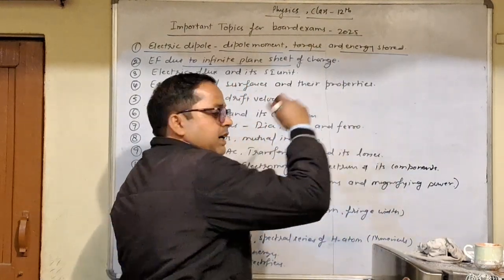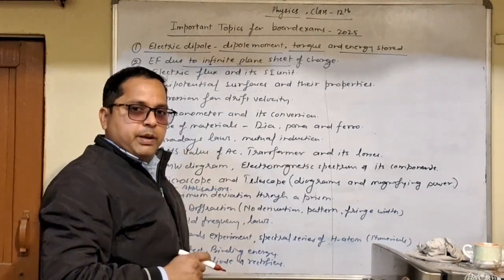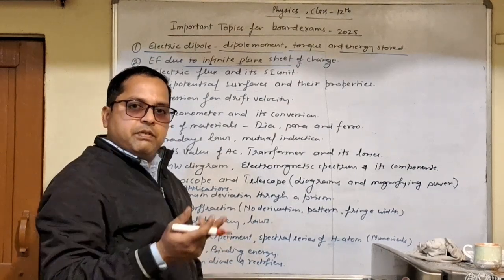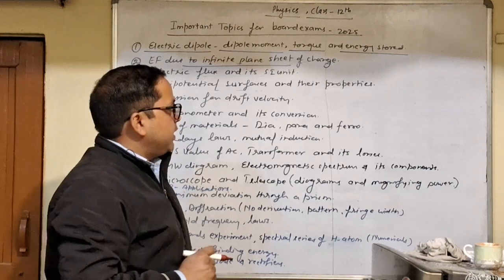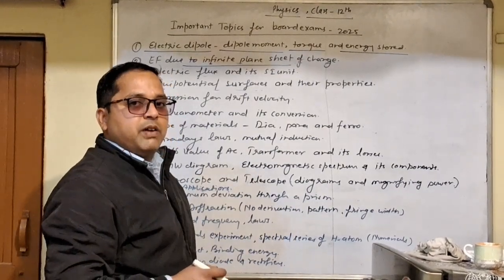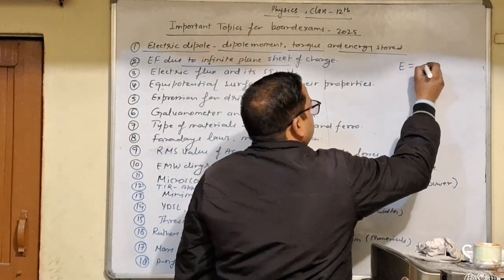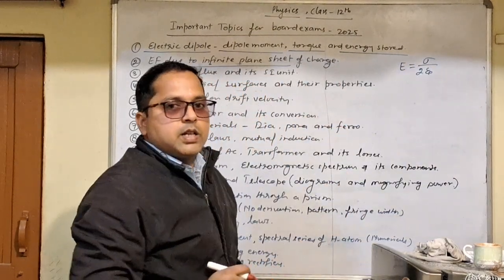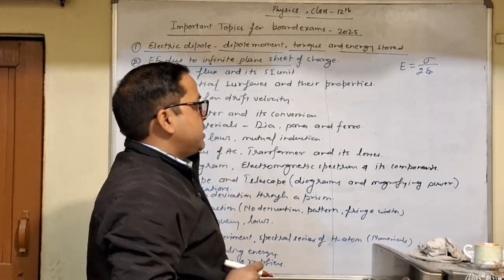So you should be a bit careful while making the diagram whenever you prepare this expression. And simply, what happens in this is the combination of the electric flux definition and Gauss theorem is used, and you can easily find out the electric field due to an infinite plane sheet of charge. The expression comes equal to sigma upon 2 epsilon naught, where sigma is surface charge density and epsilon naught is permittivity of free space.